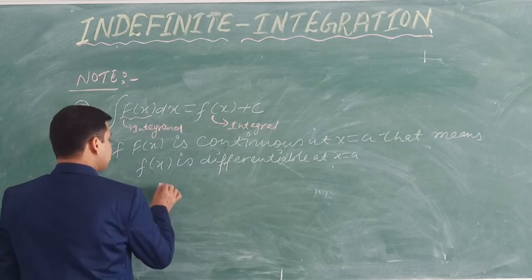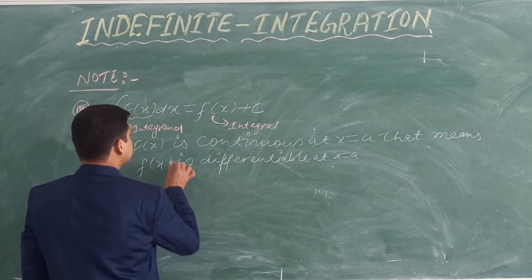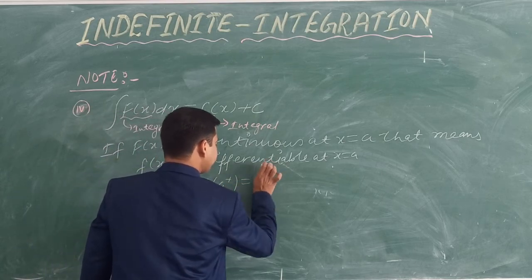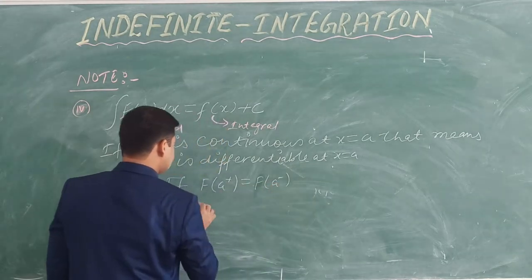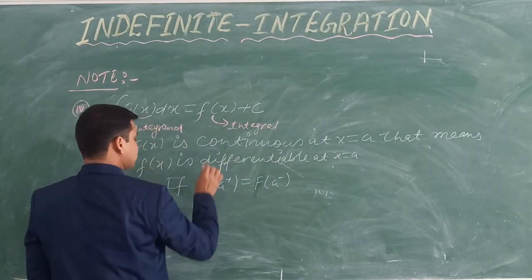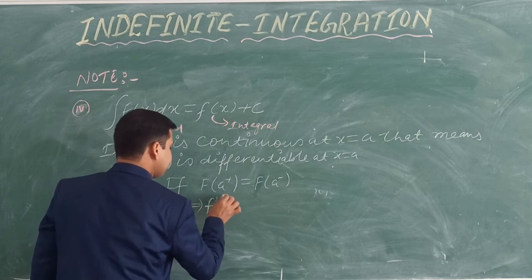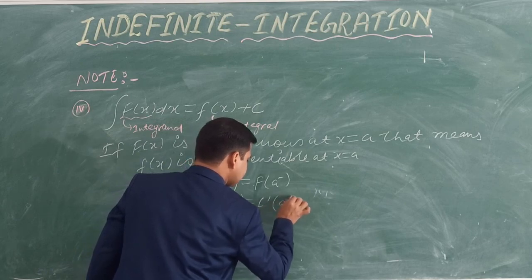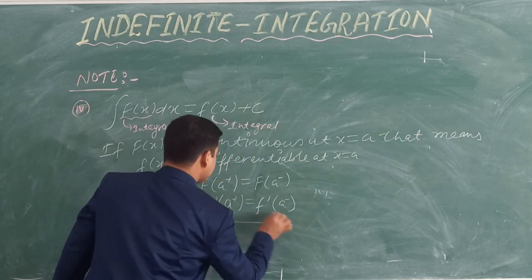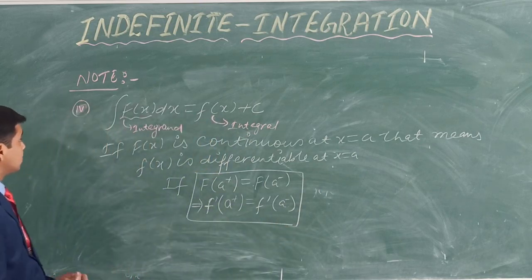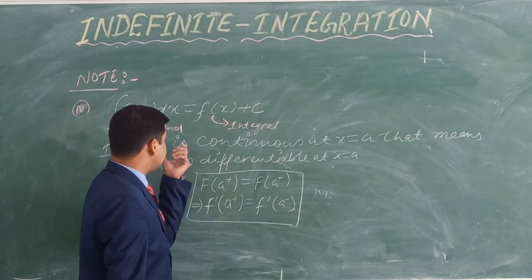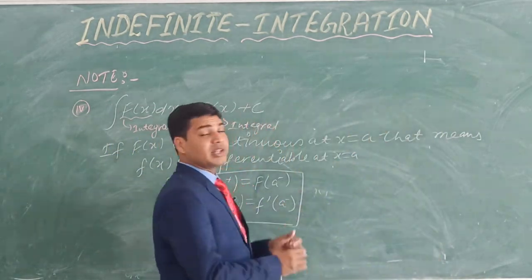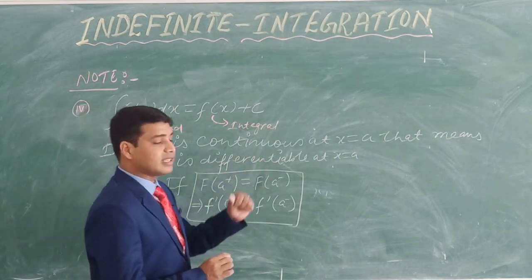Okay, so suppose capital F of a plus equals capital F of a minus, then we can say that for differentiability, the derivative of this function, f dash a plus, equals f dash a minus. So in this way this is complete. I hope you are getting all these things here. It means if the integrand is continuous at x equals a, then this integral will be differentiable at x equals a.